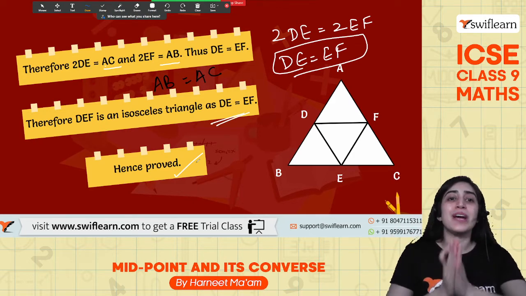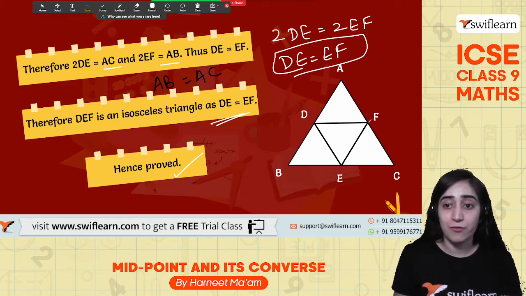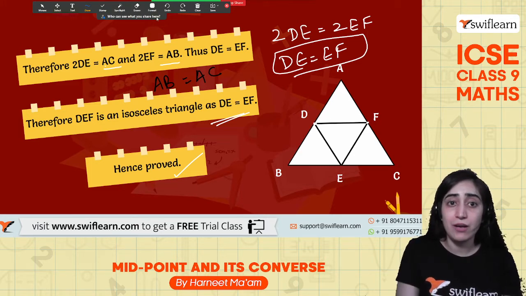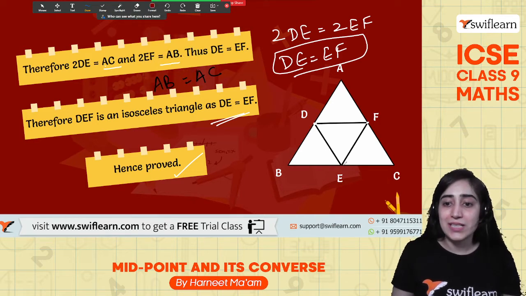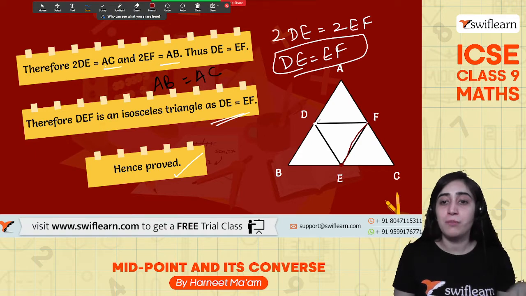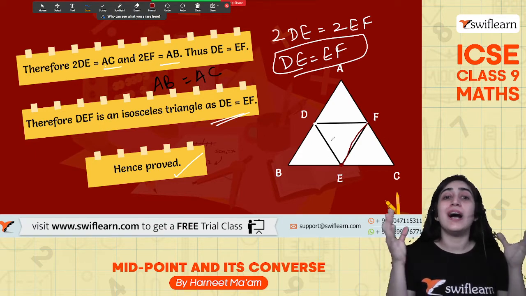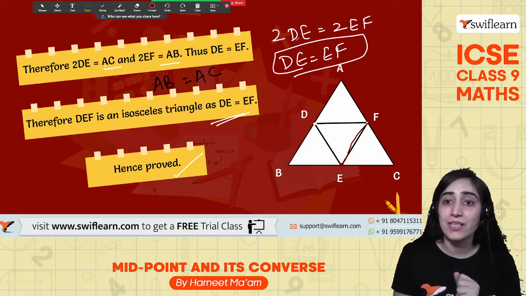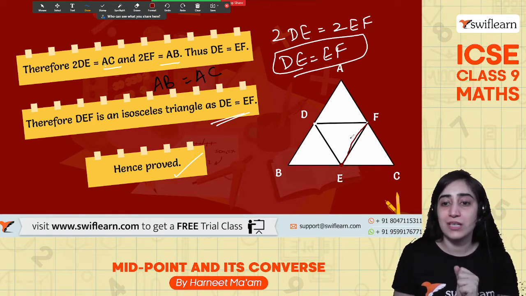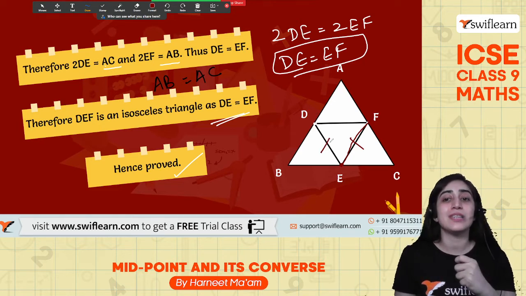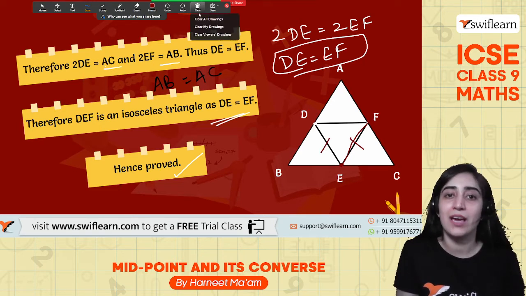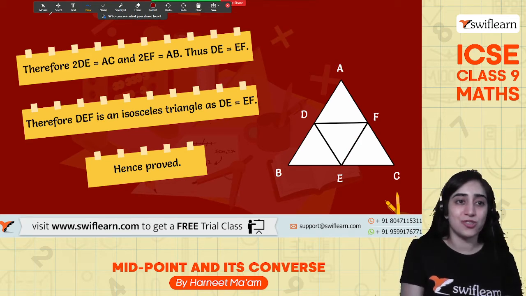So what I have applied, I applied the midpoint theorem that's saying that, okay, these are the midpoints that we are talking about. Yes. And what else? This side is a midpoint joining to them. So if it's joining, that means it's half of AB. So this gives me that EF is half of AB, and similarly this side is half of the other side. Now when I know these both are half and equal, I can substitute. I get to know that DE and EF, so this side is equal to this side. That gives me that the triangle DEF is an isosceles triangle.